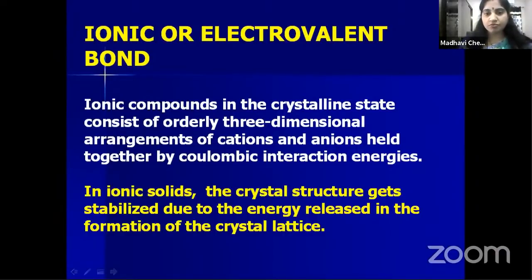Ionic bond is formed due to the transfer of electrons. So we have seen sodium chloride. In case of sodium chloride, sodium has 11 electrons, so one electron in the outer shell. It will lose one electron and form Na plus ion. And chlorine has 7 electrons in its outer shell, so it gains 1 electron and gets noble gas configuration, meaning 8 electrons in its outer shell.